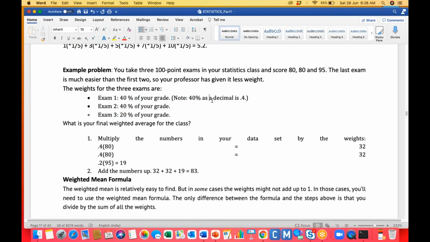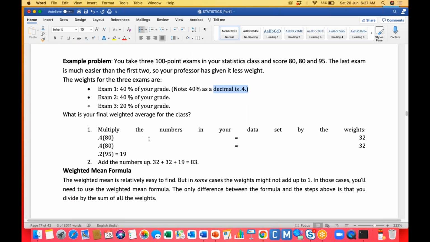That means this is 0.4: this is 40%, and we are converting it into a decimal number. That will be 0.4. This 20% you are also converting into a decimal number. It is 0.2 actually. So what is the final weighted average of them? You just need to multiply it, right?